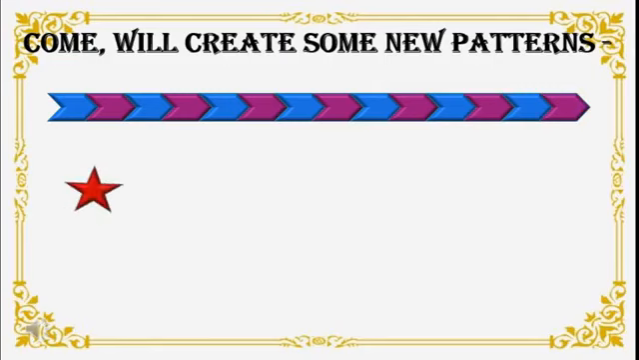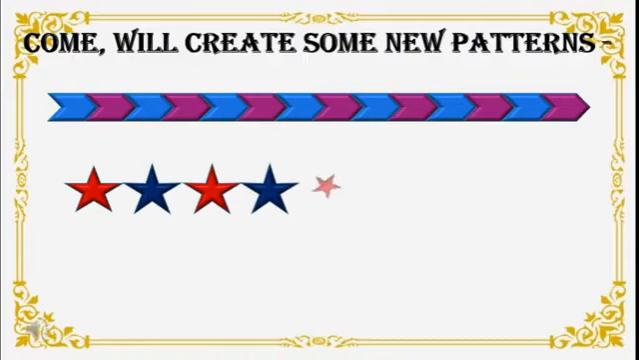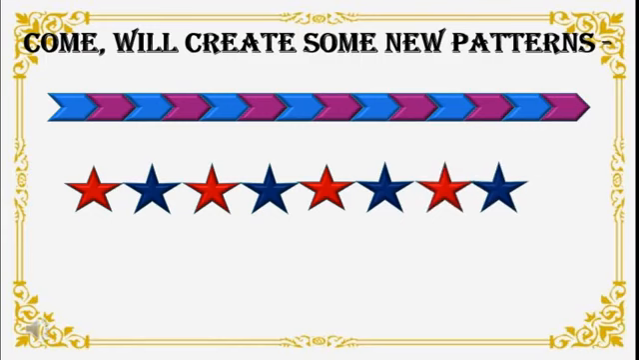Okay. Now here I will take a star. By using stars also I will make one pattern. See, this is orange color or red color you can see, and blue, red, blue. I will repeat the same colors one after another. That is A, B, A, B. Isn't it? Like this we can create a pattern.